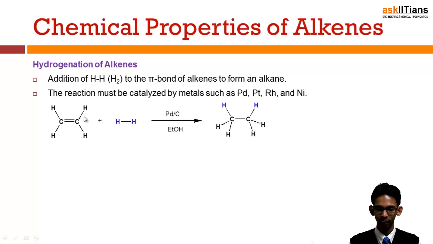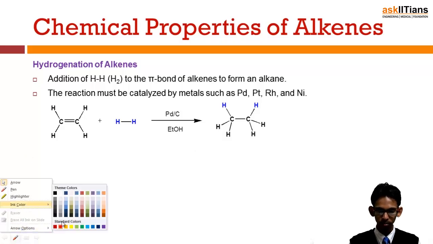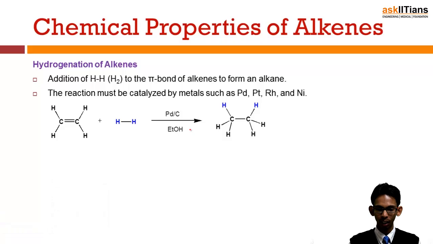And this is the reaction. Hydrogen is reacted with the unsaturated compound, alkene, in the presence of platinum, palladium, and also nickel, which is the most common catalyst used for this reaction. One hydrogen attaches itself to this carbon and another to this carbon, resulting in the formation of a saturated hydrocarbon.